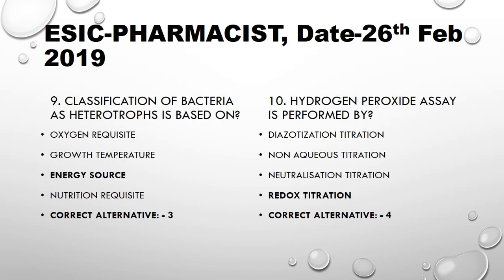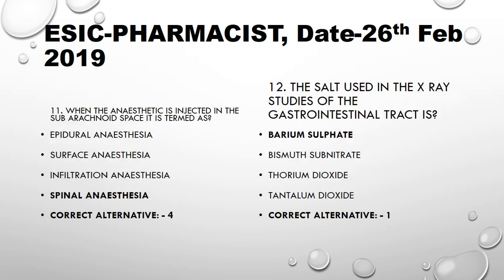Next is the classification of bacteria as heterotrophs is based on the energy sources. Hydrogen peroxide assay is performed by redox titration. Diazotization titration is for aromatic compounds, amines. Non-aqueous titration means weak base and weak acid. Neutralization titration means acids and bases.